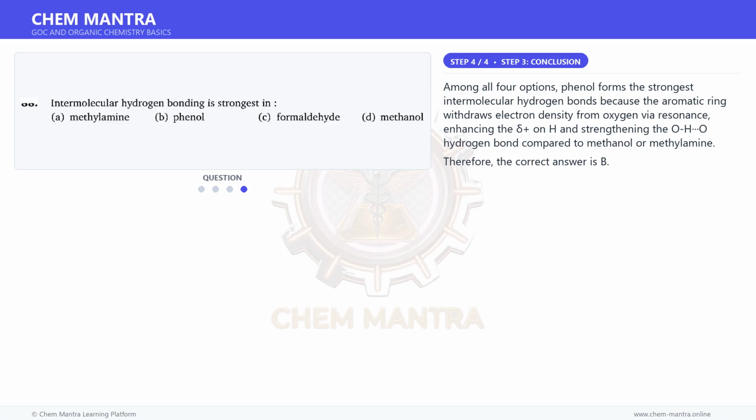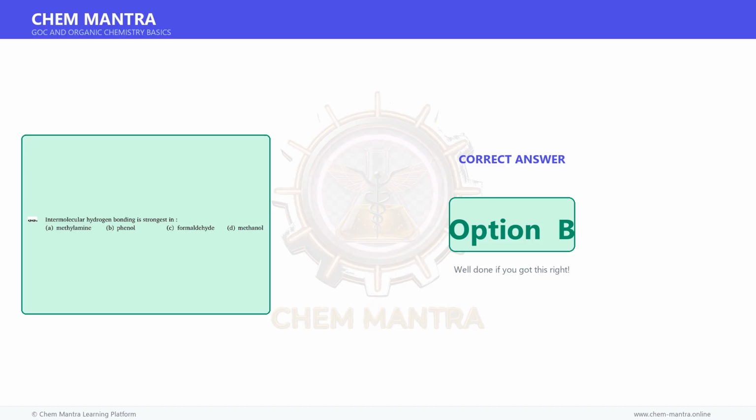And for the final step. Among all four options, phenol forms the strongest intermolecular hydrogen bonds because the aromatic ring withdraws electron density from oxygen via resonance, enhancing the delta plus on H and strengthening the OH···O hydrogen bond compared to methanol or methylamine. Therefore, the correct answer is option B.